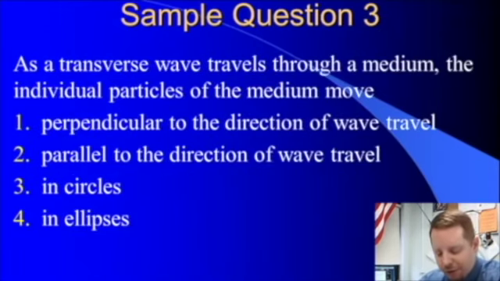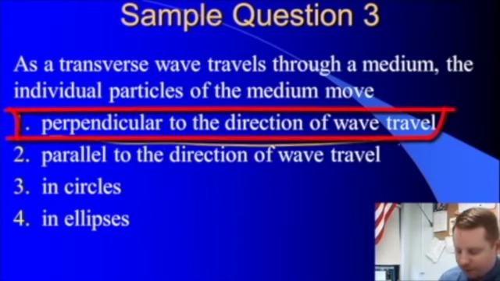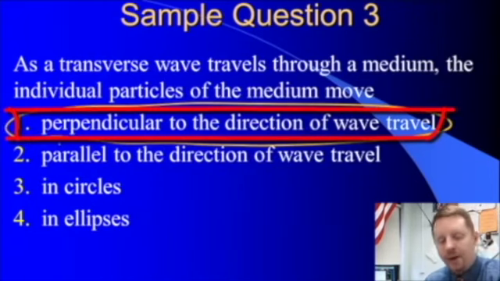As a transverse wave travels through a medium, the individual particles of the medium move, and our choices are perpendicular to the direction of wave travel, parallel to the direction of wave travel, in circles, and in ellipses. Well, if it's a transverse wave, the individual particles of the medium move perpendicular to the direction of wave travel, number 1. That's the definition of a transverse wave.